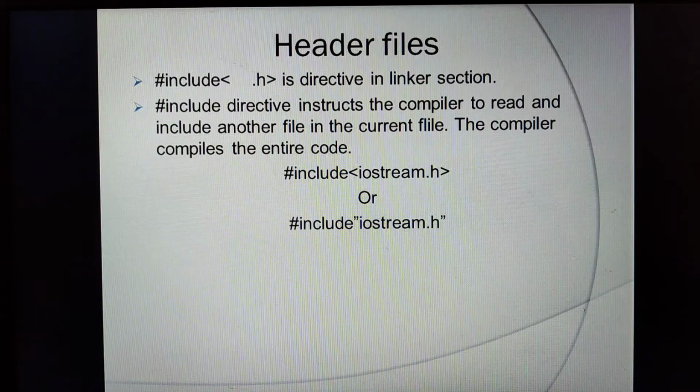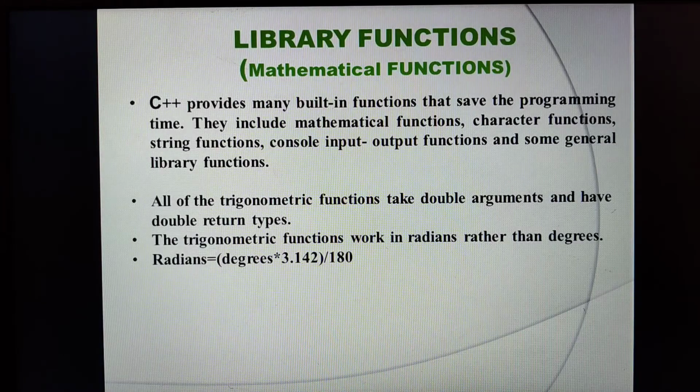I hope students the concepts are clear to you. Moving on to the next topic, library functions. A very important and a very interesting topic it is. As I always say, C++ has inbuilt functions. So we have inbuilt functions such as mathematical functions, ctype functions, and string.h functions.